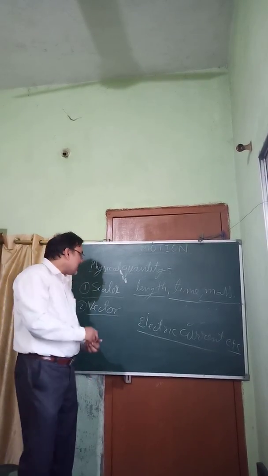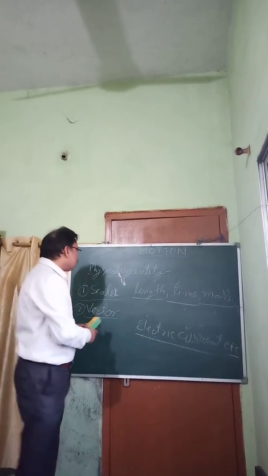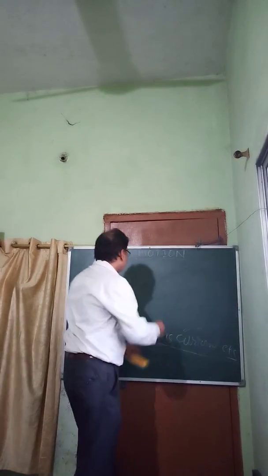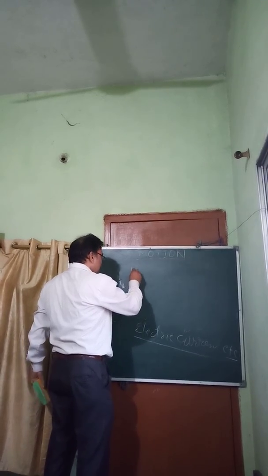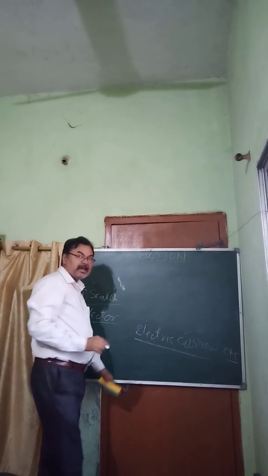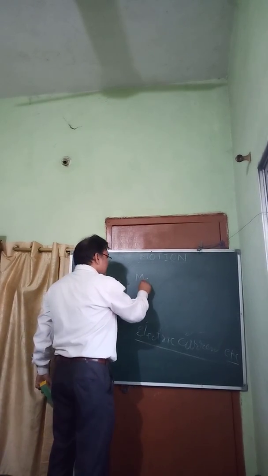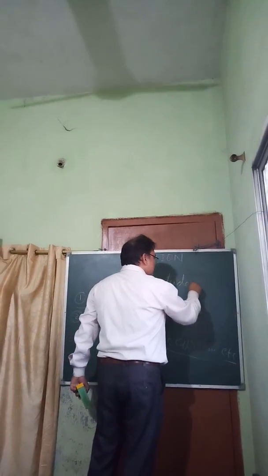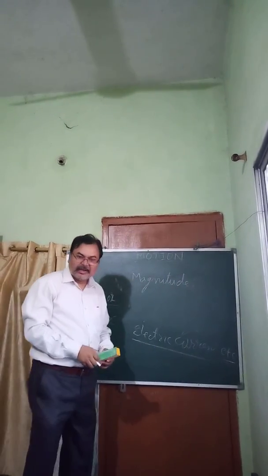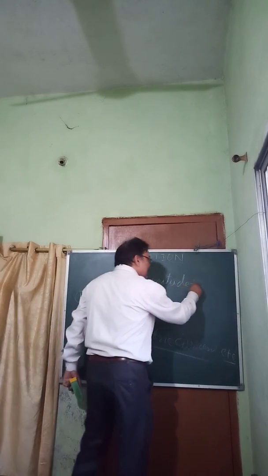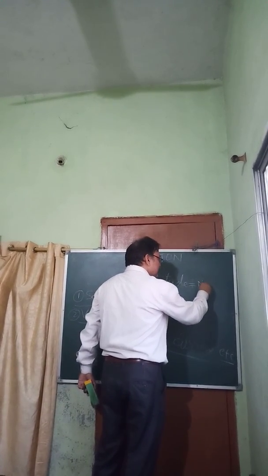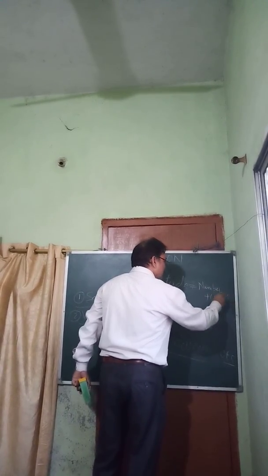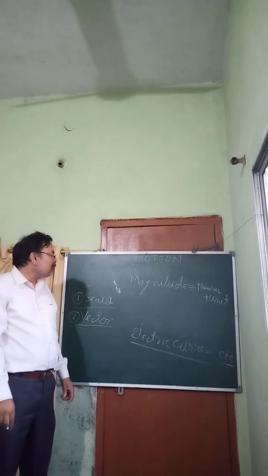Now the question comes, what is magnitude? Because I have used this word: the quantities which have only magnitude, no direction. So what is magnitude actually? Magnitude is nothing but a number plus a unit. Now what is a number and what is a unit?